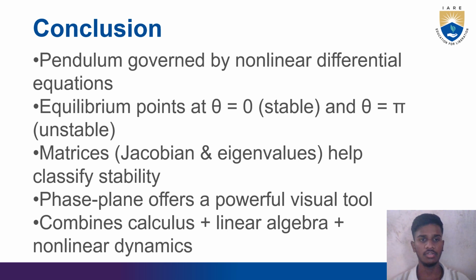And coming to the final conclusion: the pendulum is governed by nonlinear differential equations. Second point, equilibrium points at theta is equal to 0 are stable and at theta is equal to pi are unstable. The Jacobian matrix and eigenvalues help classify stability.